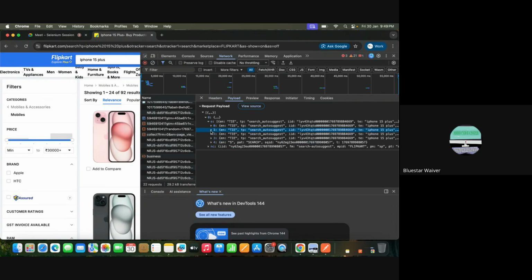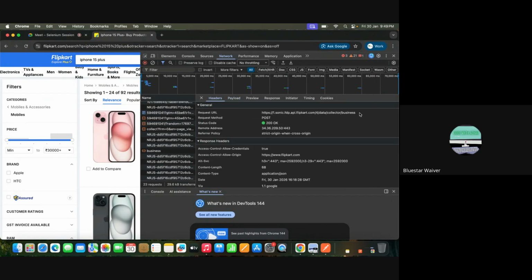Now, you tell me, Manju, what is this? Go to headers. What is this? That is the API request, sir. It is not that, this is the API URL endpoint. Totally okay.